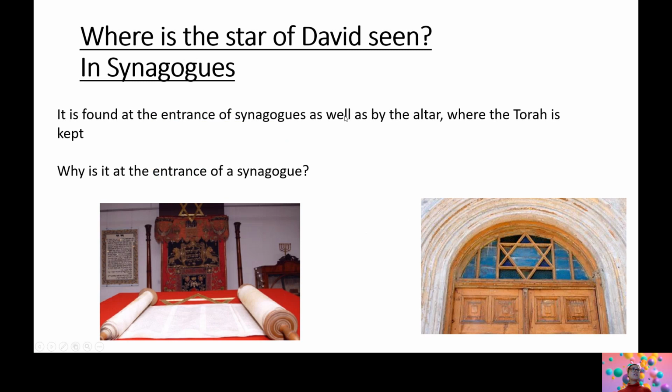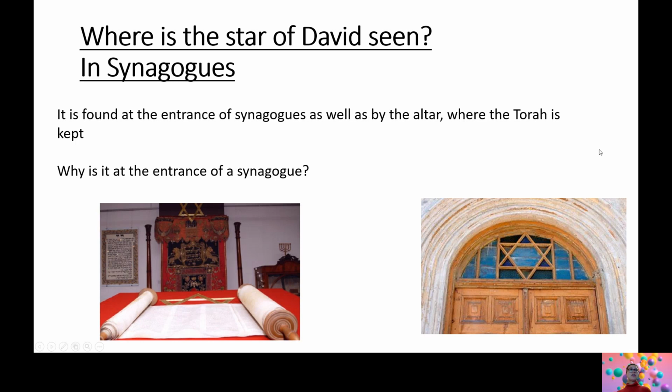We can also see the Star of David in synagogues. Now, remembering a synagogue is a place of worship for Jewish people in the same way in which the church is a place of worship for Christians and the mosque is a place of worship for Muslims. It is found often at the entrance of synagogues. See, we see a door here for the entrance of a synagogue, and also near where the Torah is situated. The Torah is the holy book of the Jewish people. It's usually found in a scroll.